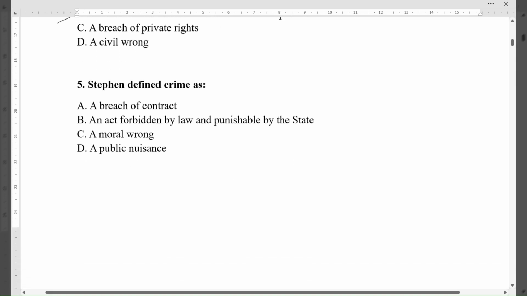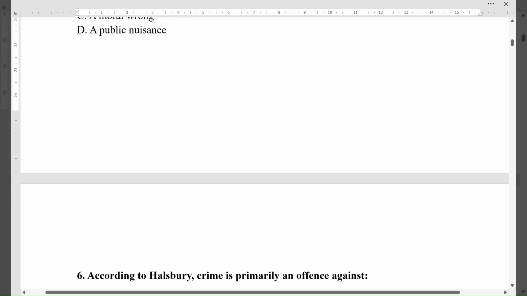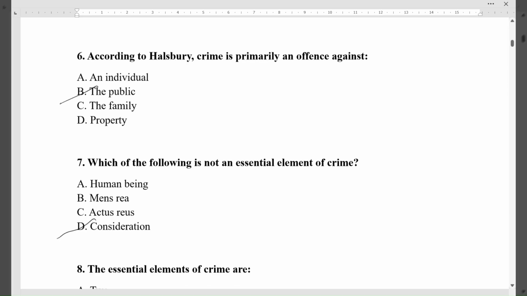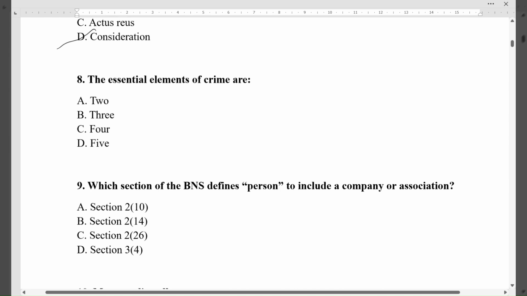Question 5. Stephen defined crime as. The correct option is B, an act forbidden by law and punishable by the state. Question 6. According to Halsbury, crime is primarily an offense against. The correct option is B, the public. Question 7. Which of the following is not an essential element of crime? The correct option is D, consideration. Question 8. The essential elements of crime are. The correct option is C, 4.